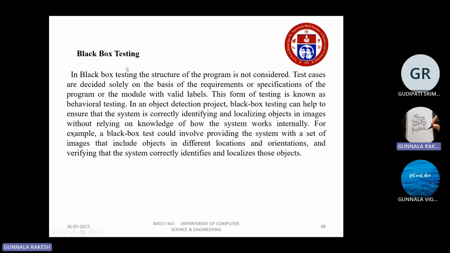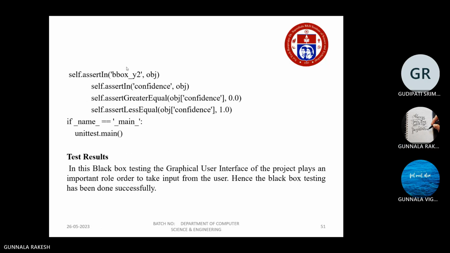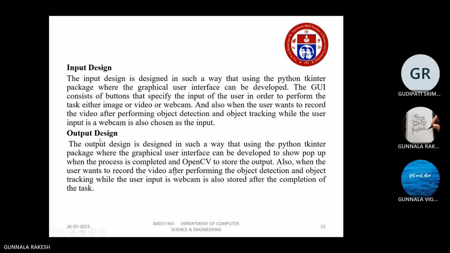And next, black box testing. Black box testing helps to ensure that the system is correctly identifying and localizing objects in an image without relying on knowledge of how the system works internally. This checks whether the system is working correctly or wrong. This is the input for the black box code. Output, it has been checked successfully. The internal working of this input is correct.